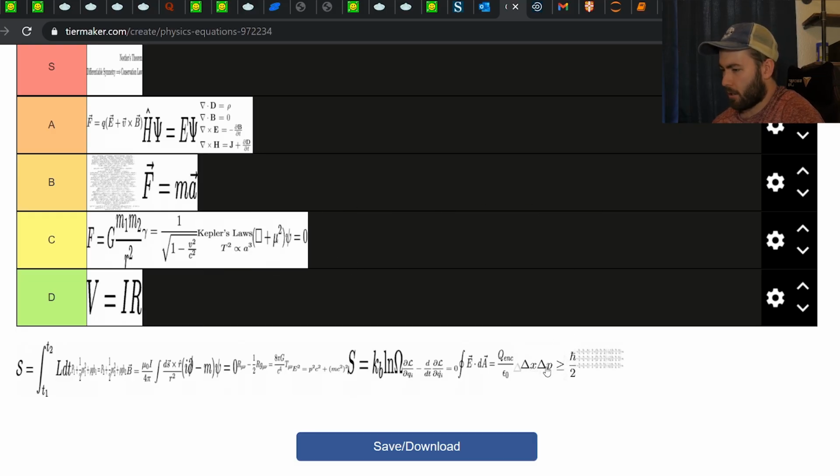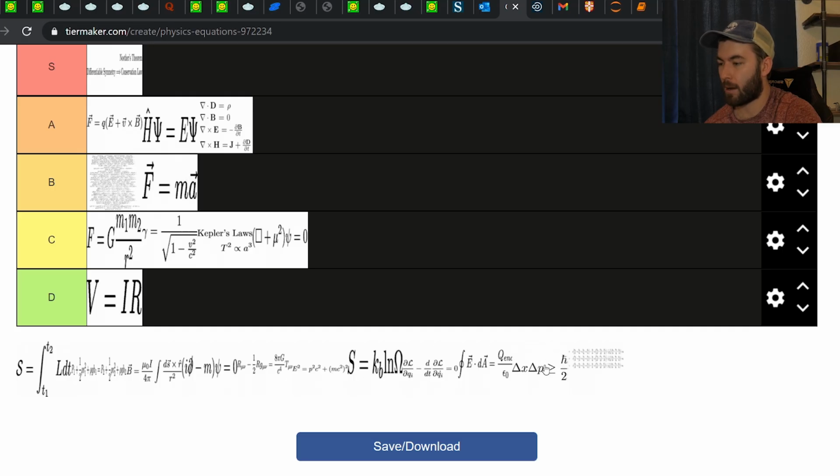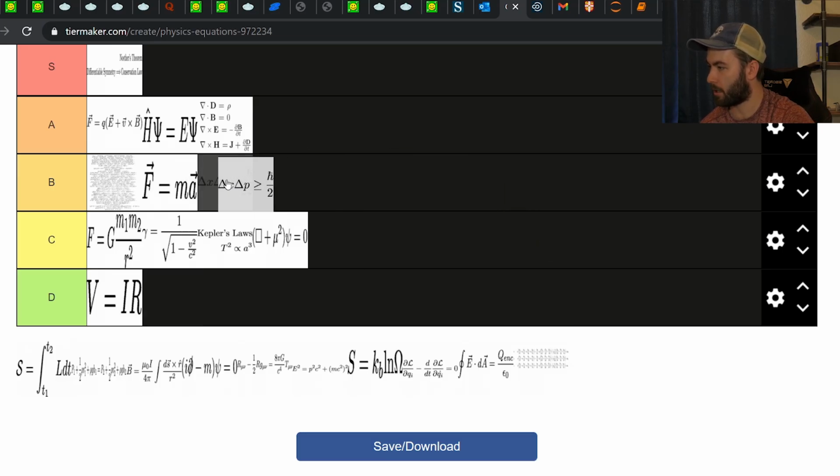Next we have Heisenberg's uncertainty principle. The uncertainty in position and momentum has to be greater than h bar over 2. Again, very iconic. Could be more general. There's something called the generalized Heisenberg uncertainty principle, which describes how the uncertainties in any two quantum mechanical observables can be calculated in terms of, I think, the matrix element of their commutator squared. So if it were in terms of that, I'd probably rank it higher for being more general and therefore more applicable. But this still gets ranked high because it's a very iconic equation, or I guess inequality. So I'll put this one in B tier.